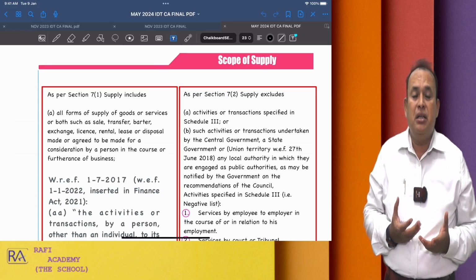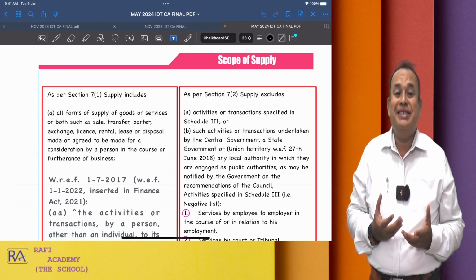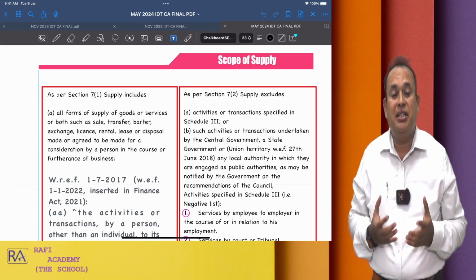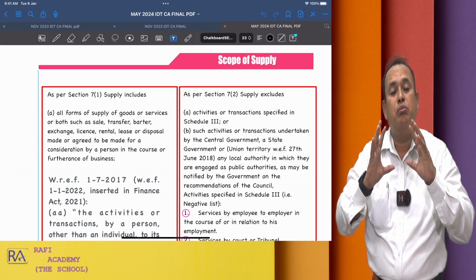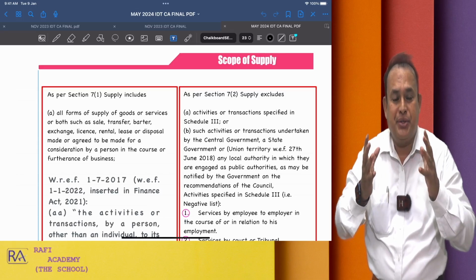I am giving the new syllabus, the expectation of the institute, certain important points.